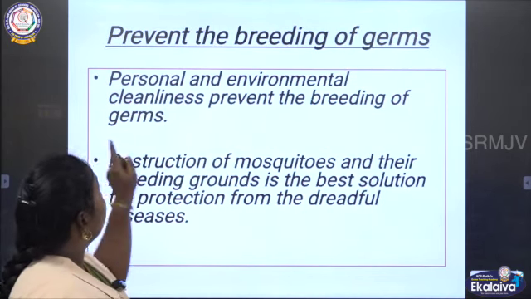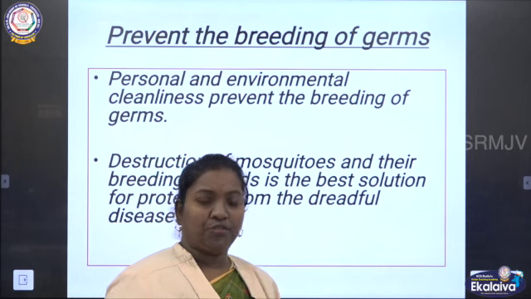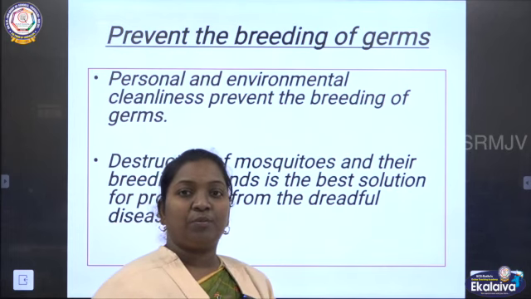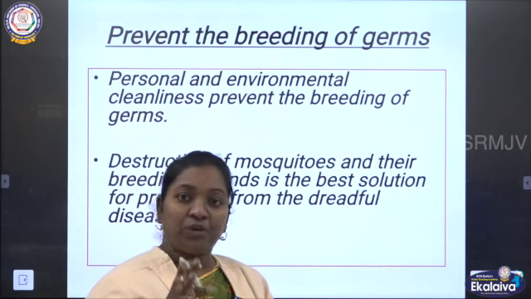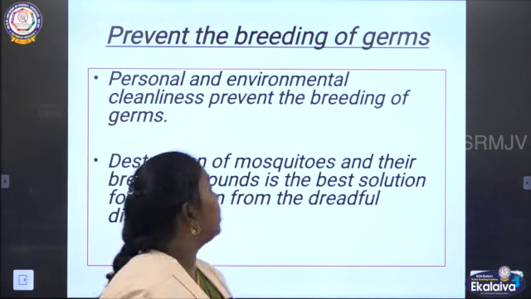Next topic is prevent the breeding of germs. Breeding means it will produce its numbers. The increasing of numbers should be avoided. So what can we do?